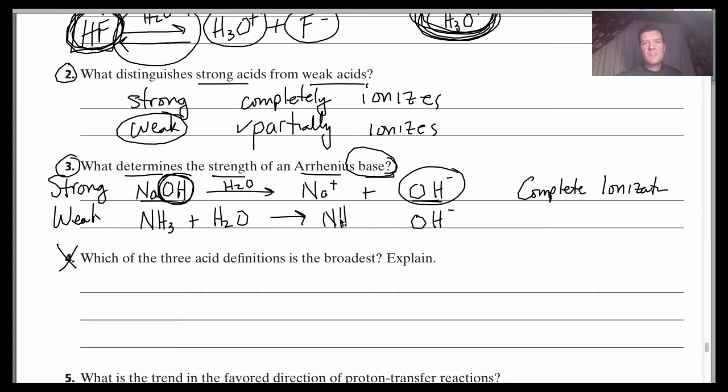And the NH3 is now going to become NH4+. It stole an H+ from the water, and now the water is going to be the hydroxide. The hydroxide ion concentration still goes up because you have water molecules turning into hydroxide. But this only partially happens, and so this is considered a weak base. Okay?